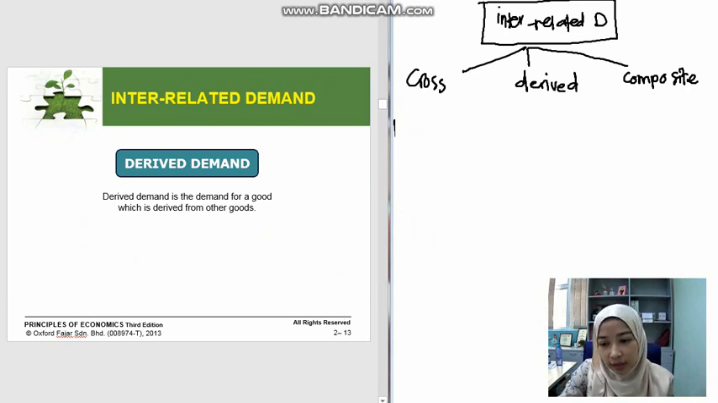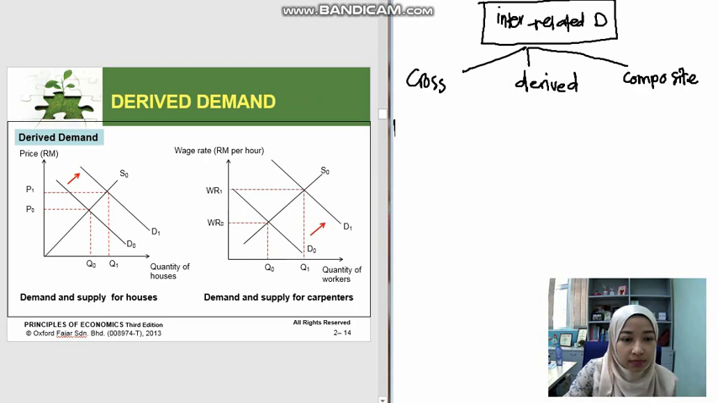Now we have derived demand. Derived demand is a situation in which the demand for a certain product is derived from the demand or the price of another product. It's closely related to the joint demand that I explained previously. But for joint demand, the products usually come together, while for derived demand, the two products can be sold or come separately.